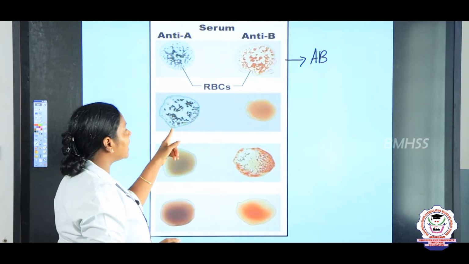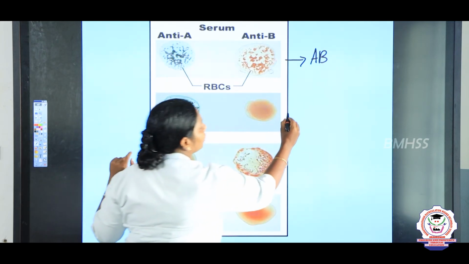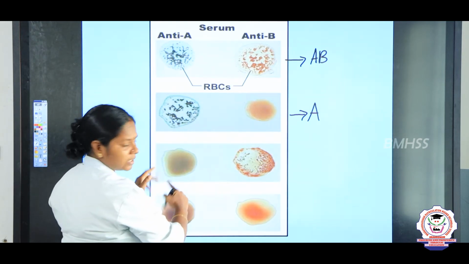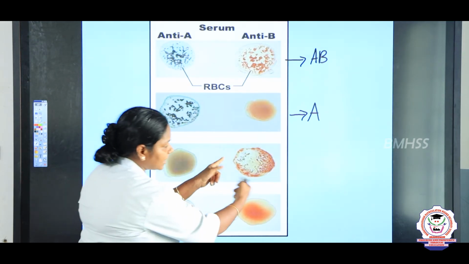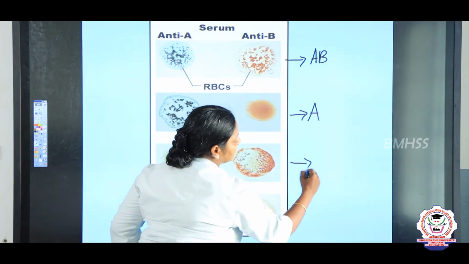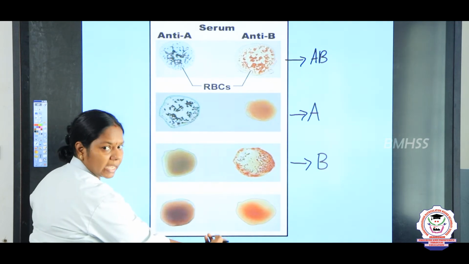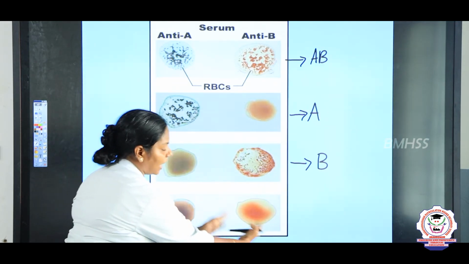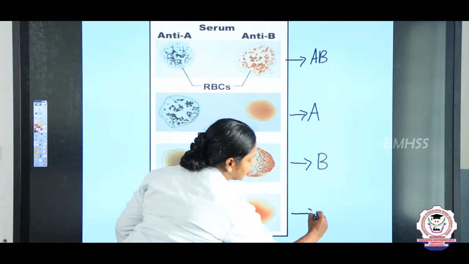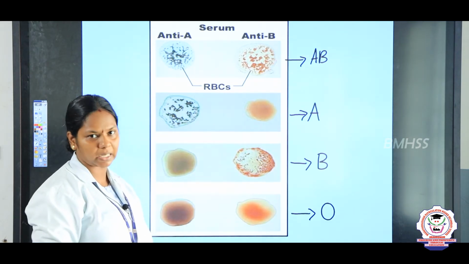Here only the A gets agglutinized. So, from this we can conclude the person has A blood group. Here no agglutination, but here the agglutination, the clumping of the blood cells, takes place. So, we can say the person has a B blood group. Here even after adding the anti-serum, no agglutination has taken place. So, we can say the person has an O blood group. This comes for you in the 12th standard practical.